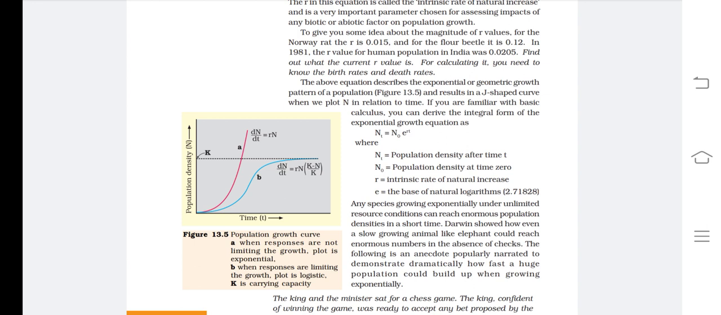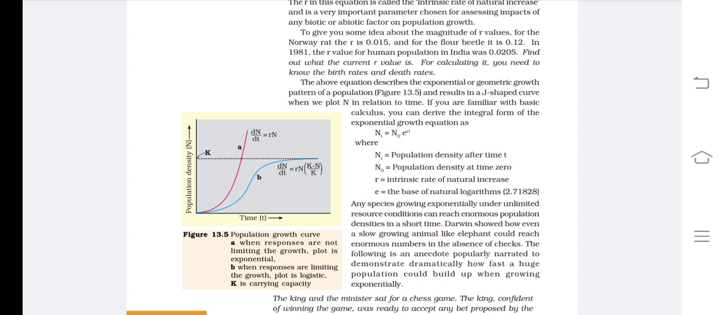You can see the graph. There are two graphs, a and b. So dN/dt = rN is about graph a, and it represents the exponential type of growth. Now see the next equation, Nt = N0 e^(rt), where Nt is the population density after time t, N0 is the population density at time 0, r is the intrinsic rate of natural increase, and e is the base of the natural logarithm.